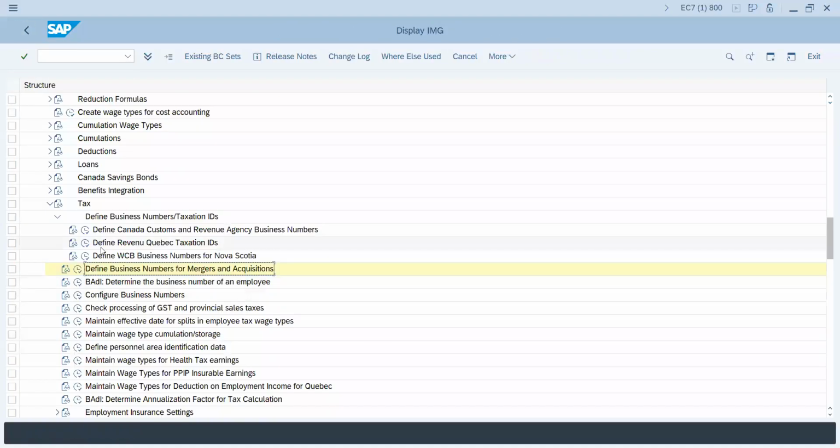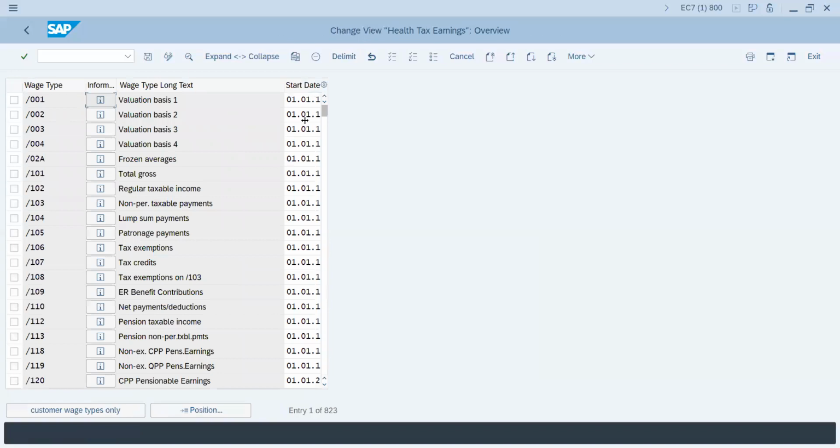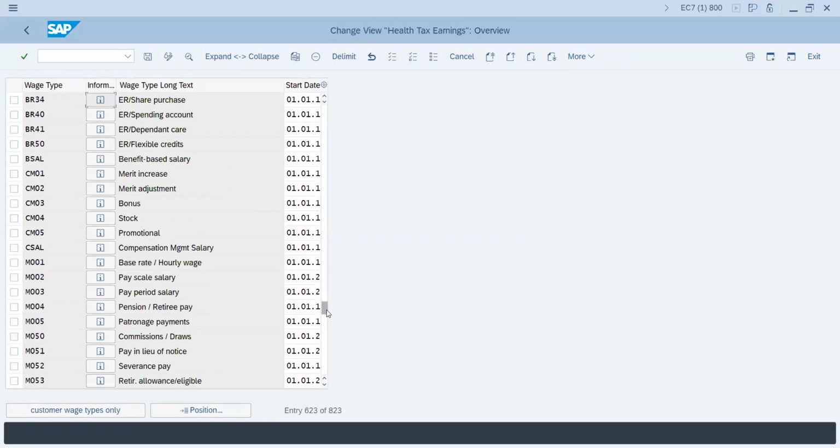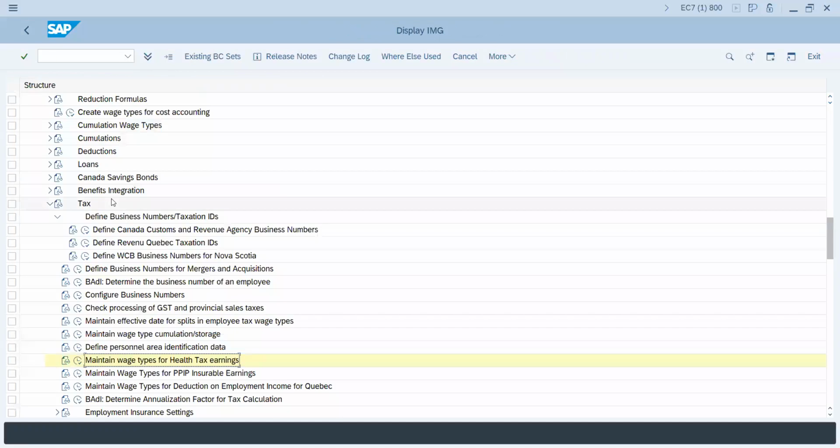Similarly, there are different wage types which will be considered for your health tax. Whenever you go to this node, again it will ask you for a specific country. So you can go back to the specific country and find the series of wage types responsible for your health tax earnings and all, and maintain them here. Anyway, we will go deep dive into it once we start configuring.